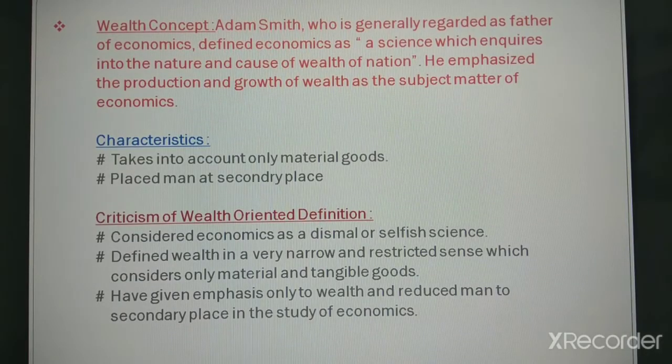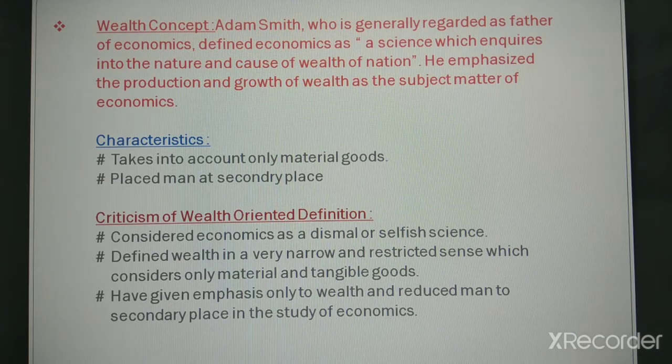Now the characteristics of his definition, right? His definition takes into account only material goods. This is the first characteristic of his definition. Second, it placed men at a secondary place. He gave more importance to wealth than men, right? So his definition was criticized later on, right?